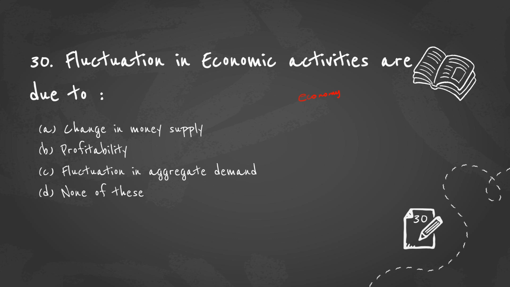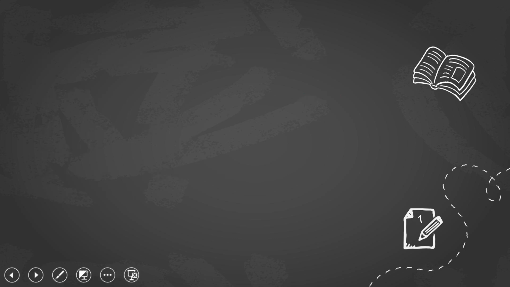So when will there be fluctuation in economic activities in a particular economy? When there is a change or fluctuation in aggregate demand. A change in money supply will also cause fluctuation, profitability of the firm, everything will affect. But the main thing, the direct influence, is from fluctuation of aggregate demand. So therefore the answer for this question is fluctuation of aggregate demand. So now we have completed all the 30 questions.